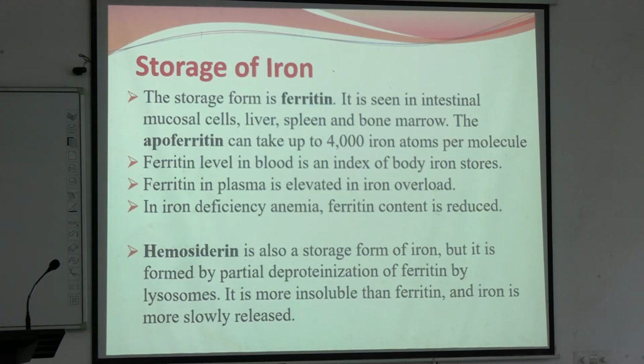There is no storage iron in iron deficiency anemia. And the other storage form is hemosiderin, but it is not a proper proteinated storage form. It is a partially deproteinized form of ferritin. And it is more insoluble, whereas ferritin is more soluble.